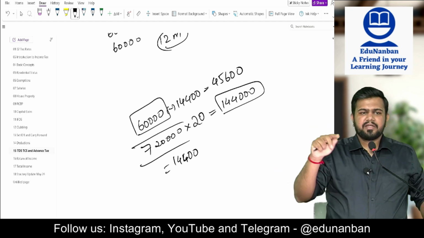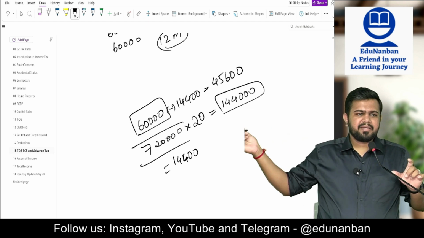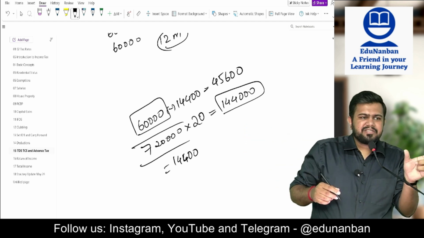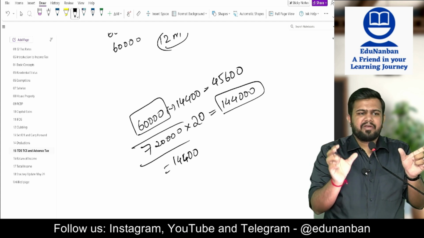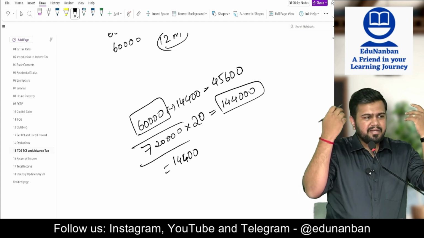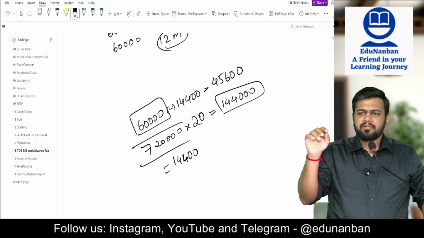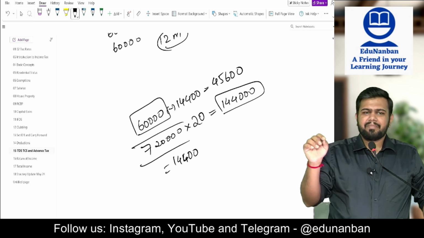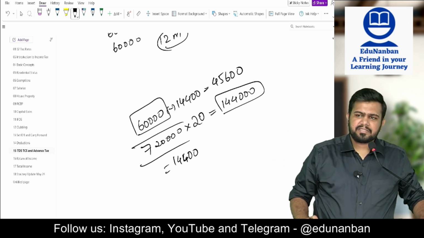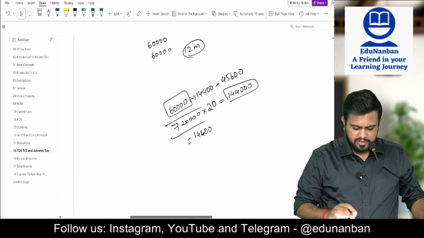If the landlord is not giving PAN, then what will be the TDS amount? 1,44,000. But rent itself is 60,000. How to deduct 1,44,000 from 60,000? It is not possible. That is why deduct the entire rent itself as TDS. So the TDS will be 60,000. Rent is 60,000. The balance to be given to the landlord is 0. Pay to the government the entire 60,000. You get my point? So this is the provision.